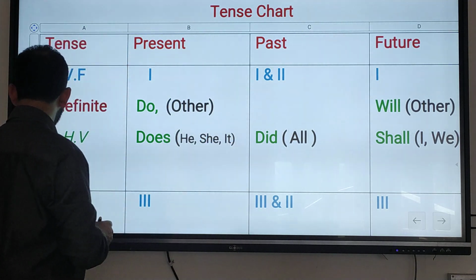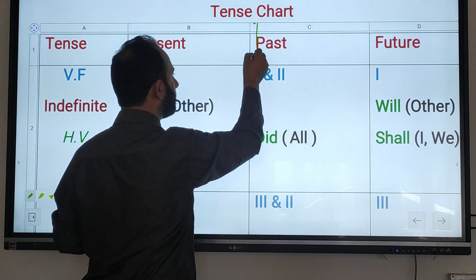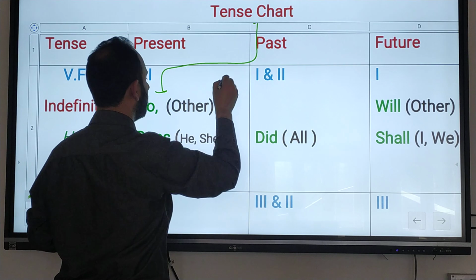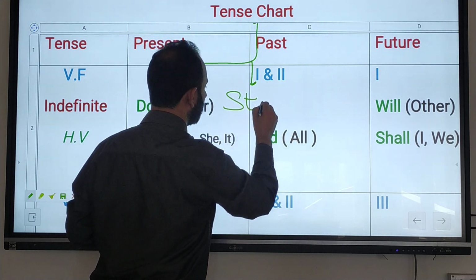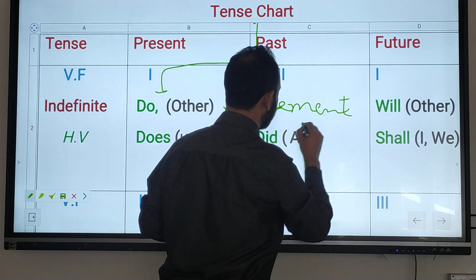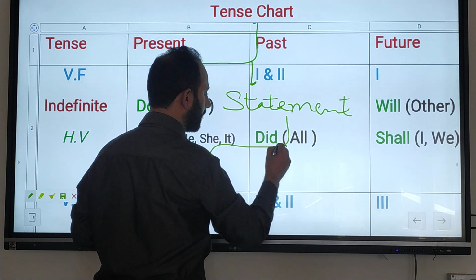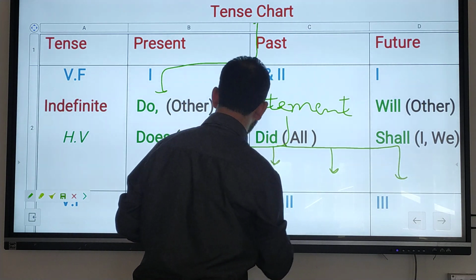And I also told you that it is of four types according to statement. That tense is of four types, which I have already discussed. Still I will discuss.